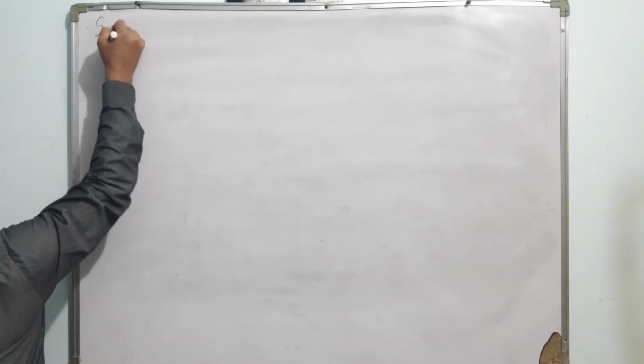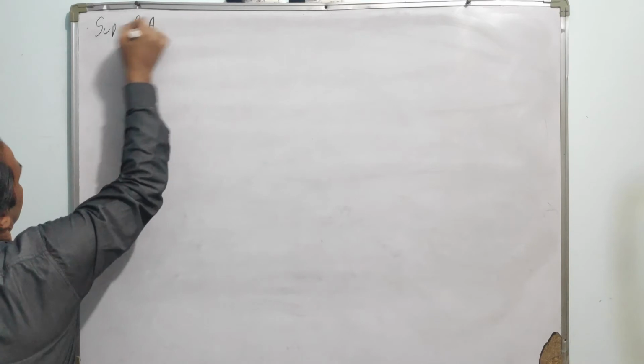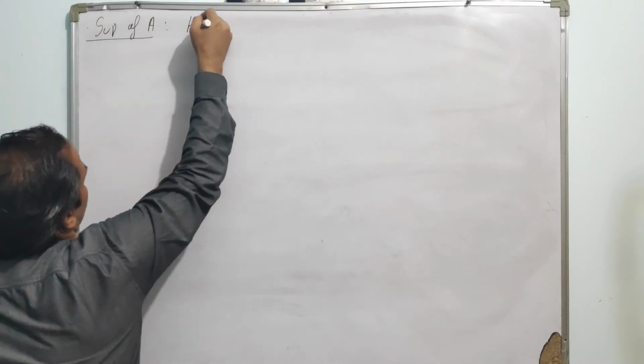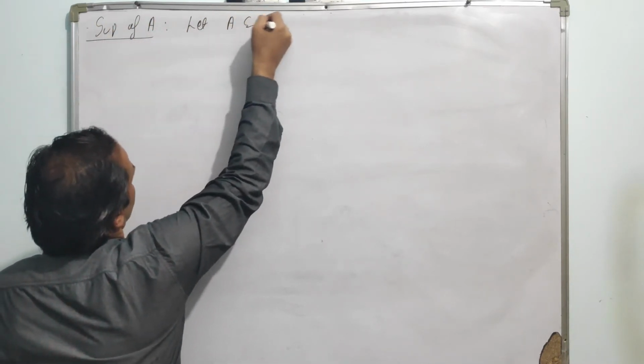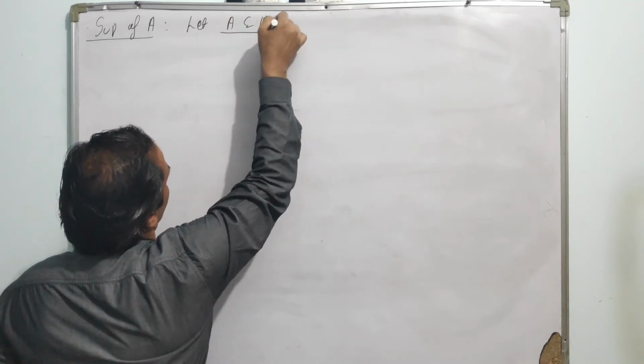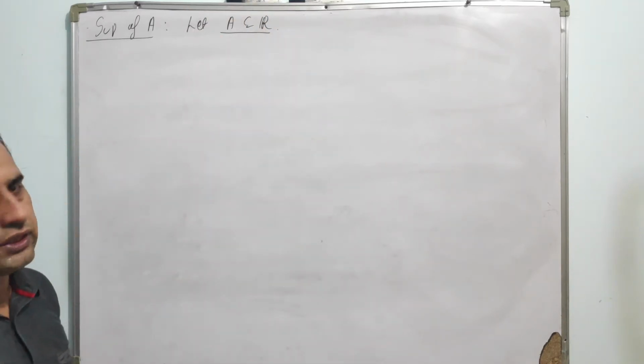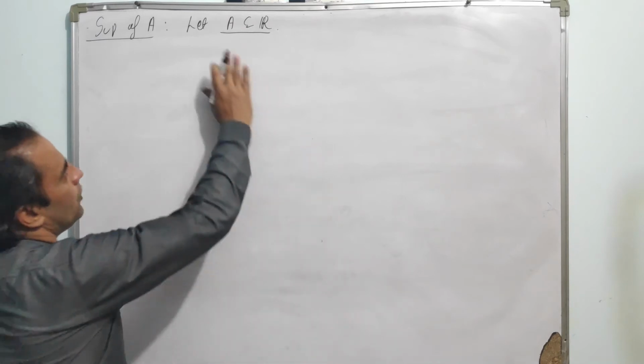Next is the definition of the supremum of a set. So, the supremum of a set A. Let A be any subset of the real line, and we have already discussed the definition of a bounded set and bounded above.